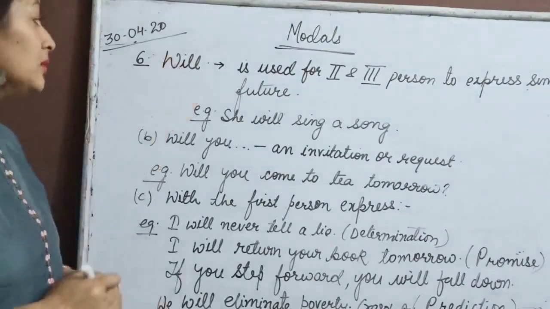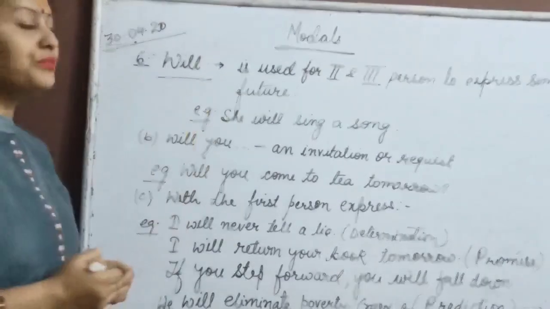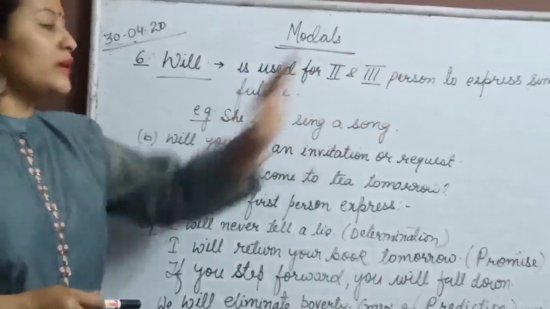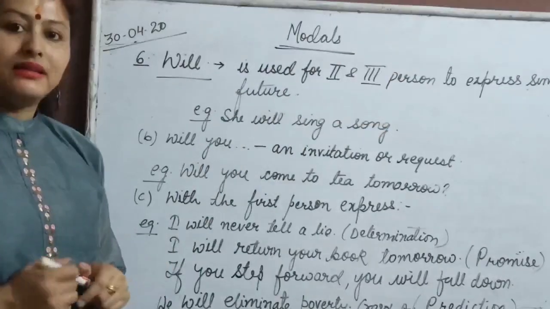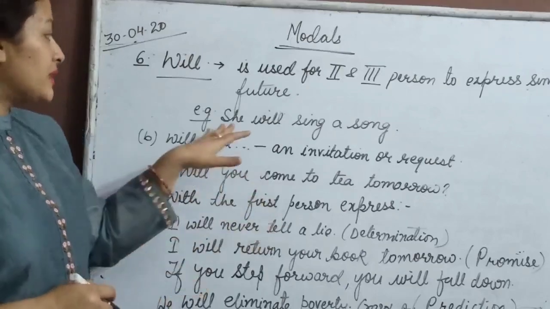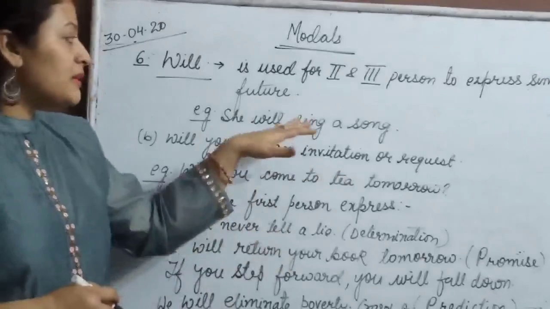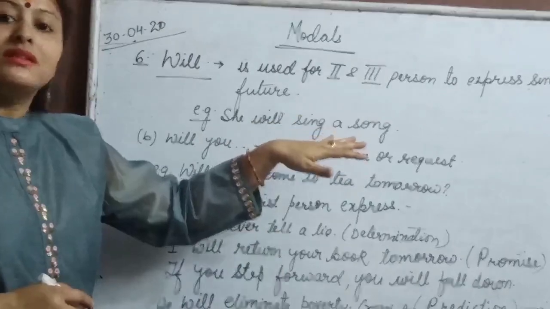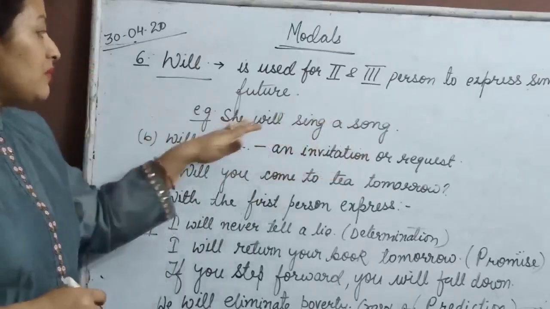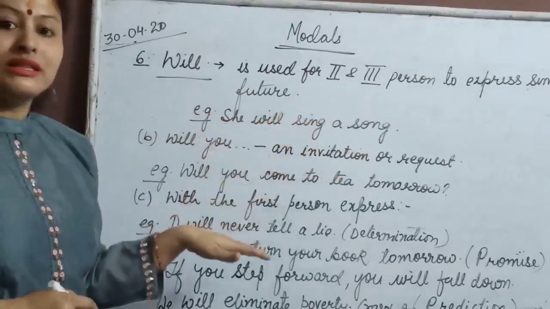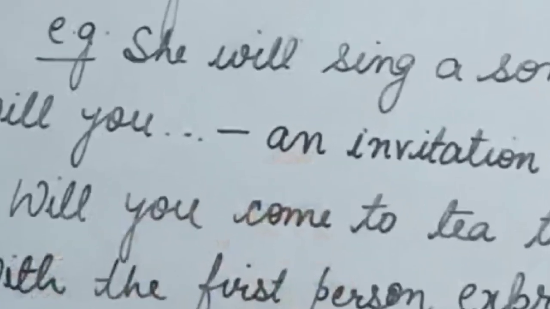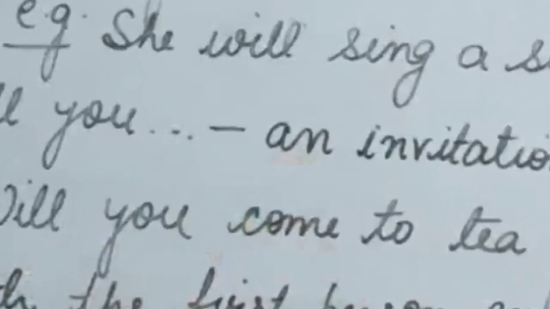The next modal auxiliary is will. Will, as you all know, is used for second and third person to express simple future, like you will, he or she will. For example, she will sing a song. So we are simply using it to express the simple future, that in future she will sing a song. But when we use will as a modal auxiliary, the meaning changes. How? That you will get to know when you see the examples.